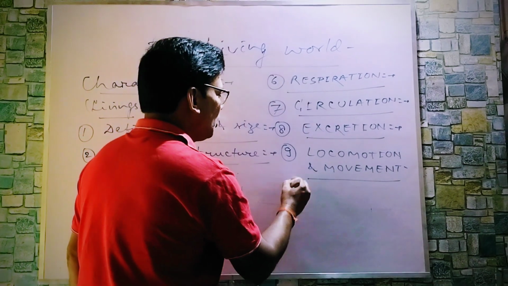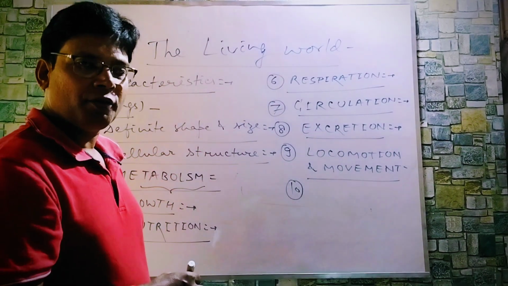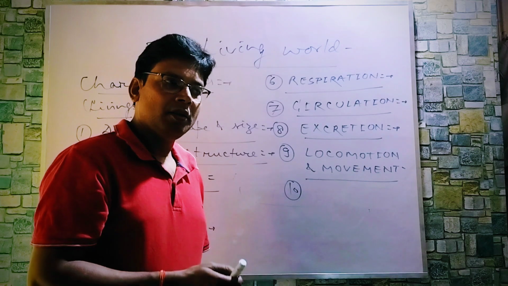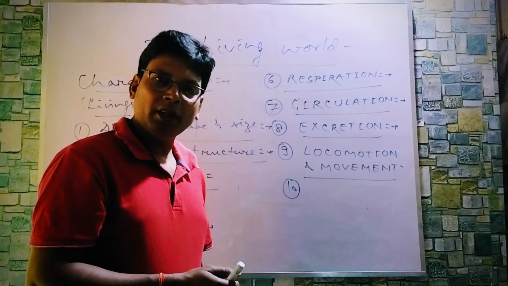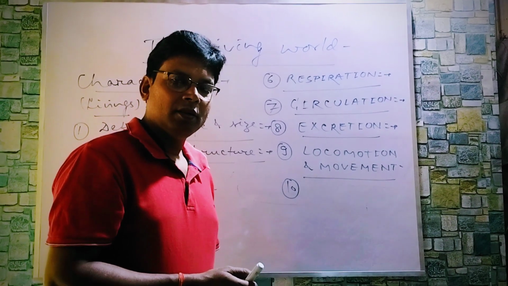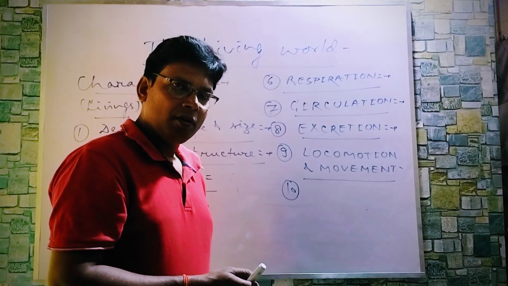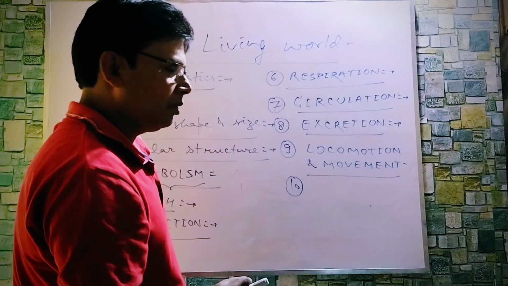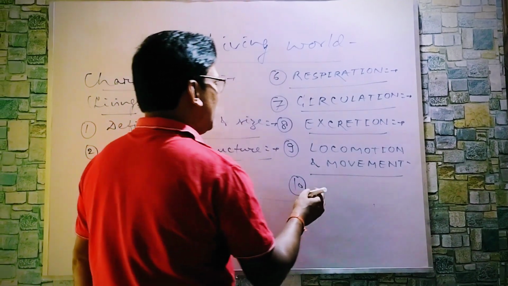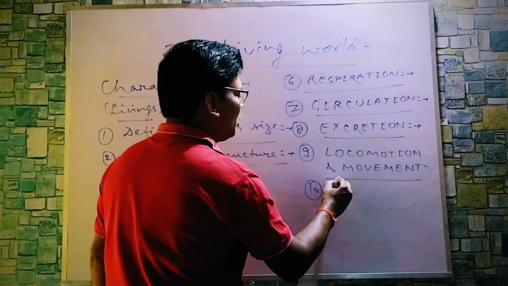Now, what are the purposes of locomotion? Just to obtain food, to obtain shelter, to find a mating partner, to find favorable conditions. And number 10 is reproduction.